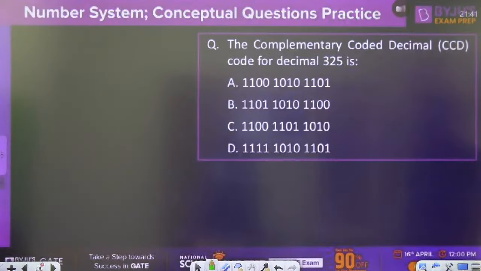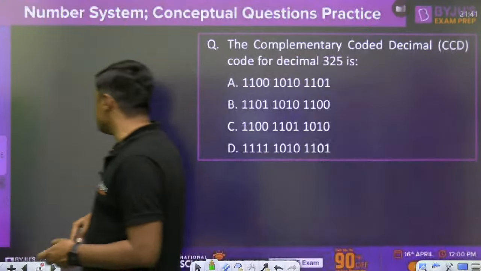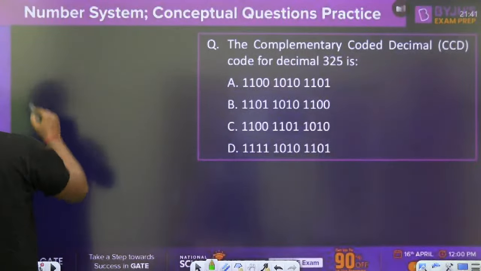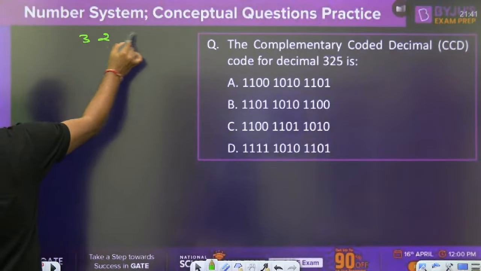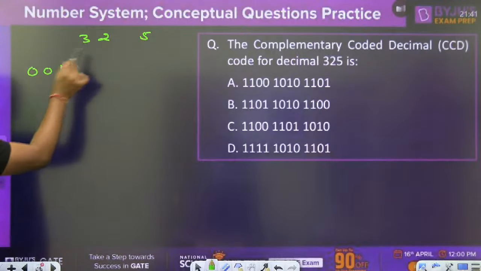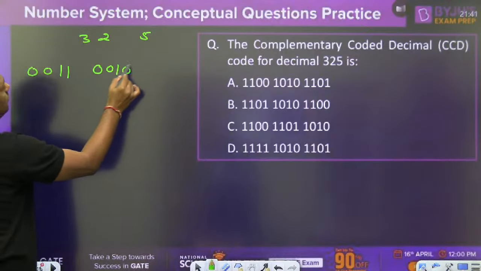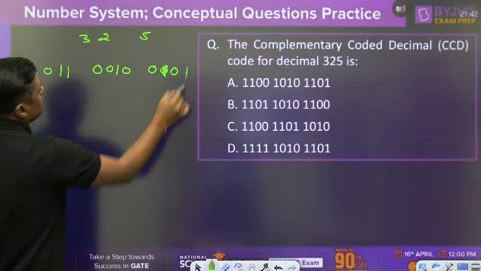CCD means complementary coded decimal, means first of all find the binary coded decimal and then find the complement of this. What is the 325? What is the binary coded decimal? 0, 0, 1, 1 for 3, 2, 0, 0, 1, 0 for 5, 0, 0, 1, 0, 1. This is 5.